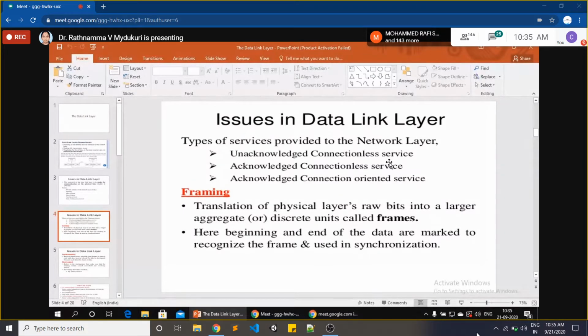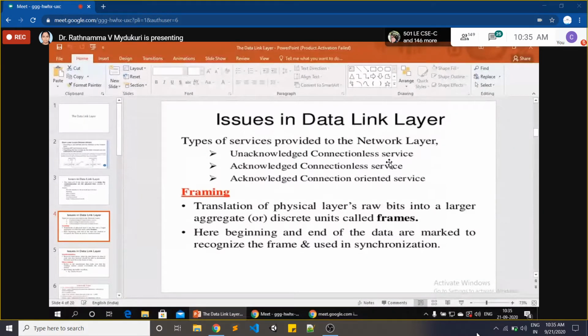So totally we have these three types of services. The first one is unacknowledged connectionless service. The second one is acknowledged connectionless service, and acknowledged connection oriented service is our third one.